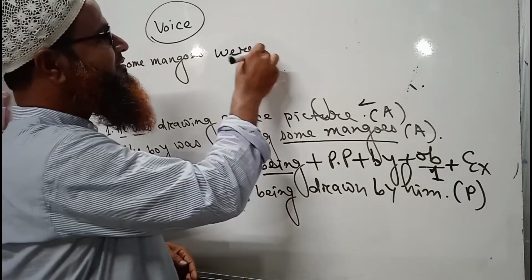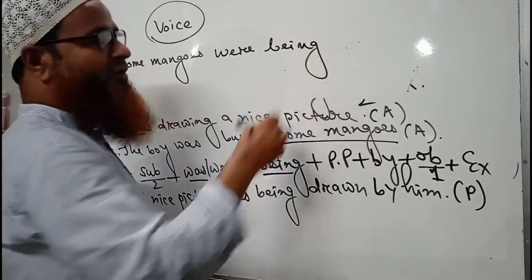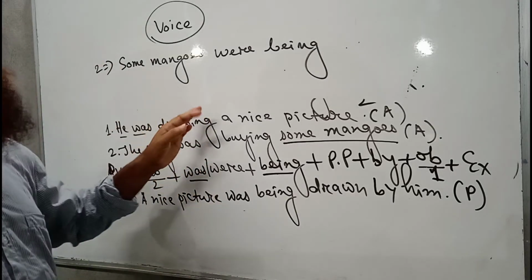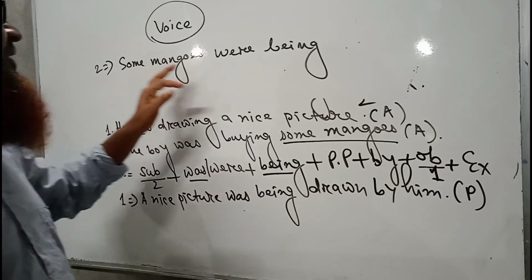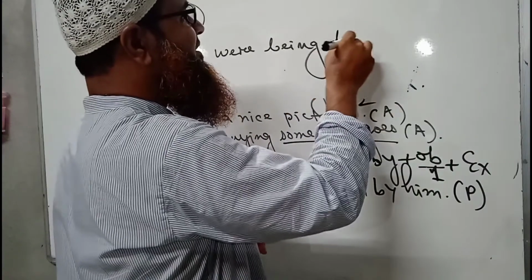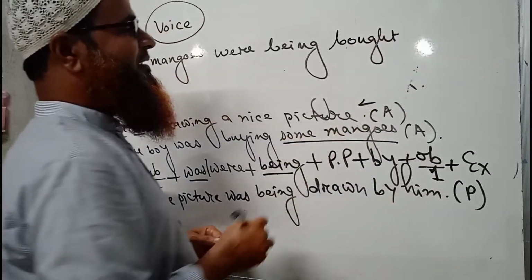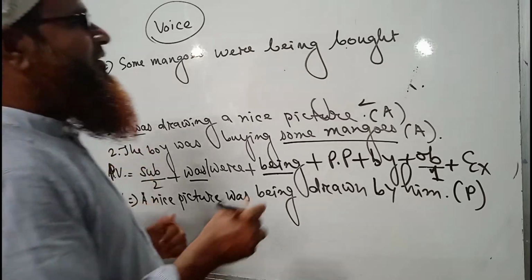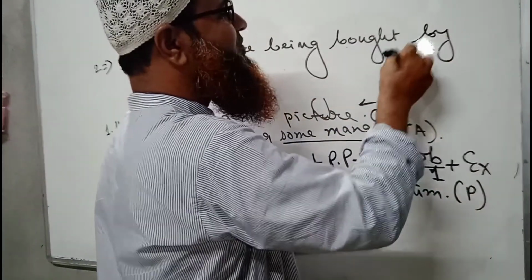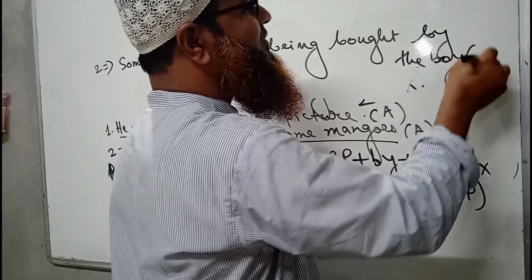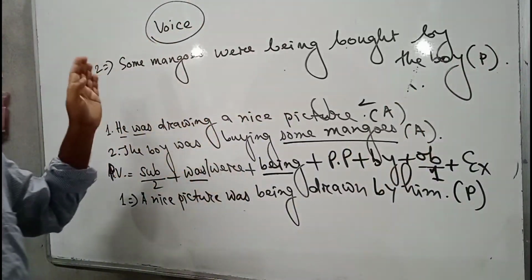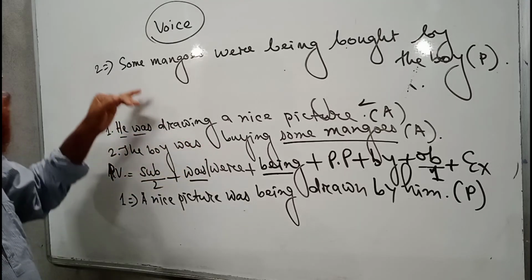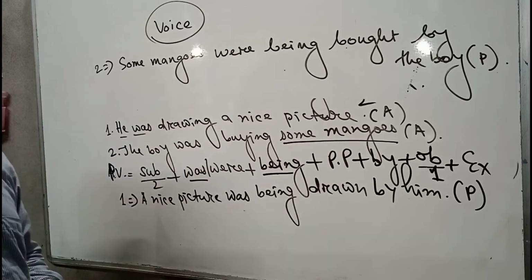Then we have to write being, because it is the most important characteristic of passive voice of continuous tenses. Being must come. So, some mangoes were being bought, the past participle form of the main verb. Some mangoes were being bought by the boy. So I hope you have already understood what I have explained here. The boy was buying some mangoes. Some mangoes were being bought by the boy.